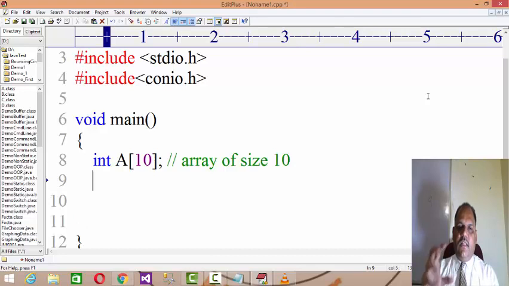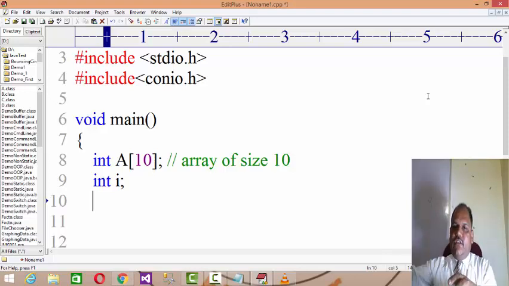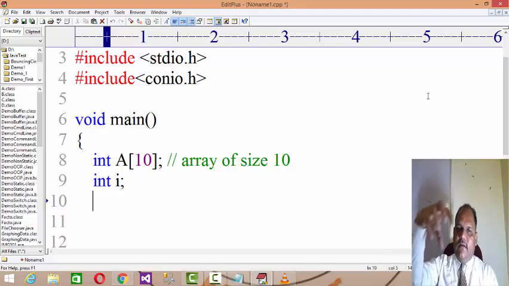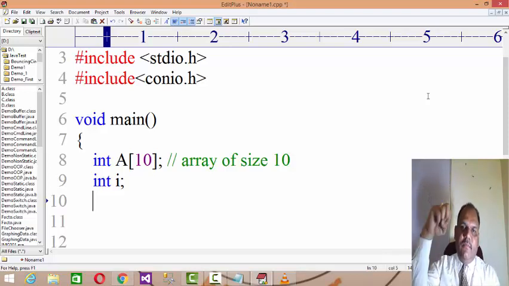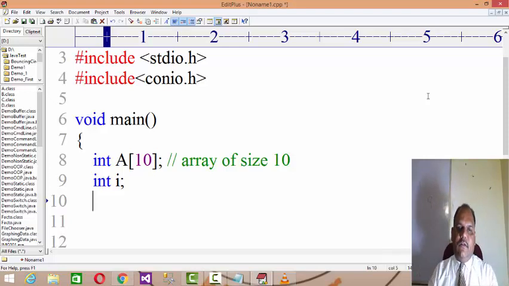Size 10 means a total of 10 elements I can insert in it. Then I have an array counter, because I have 10 sections now, from 0 to 9. But to insert the data and to traverse or visit the elements available in the array, I need to set a loop. That's why I am using i as an array counter.